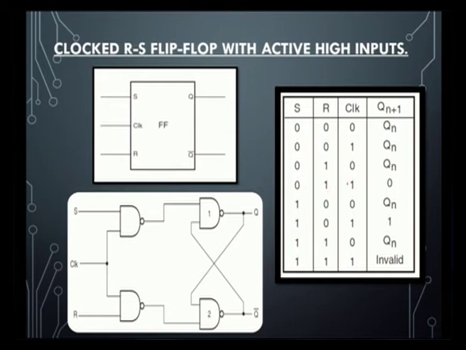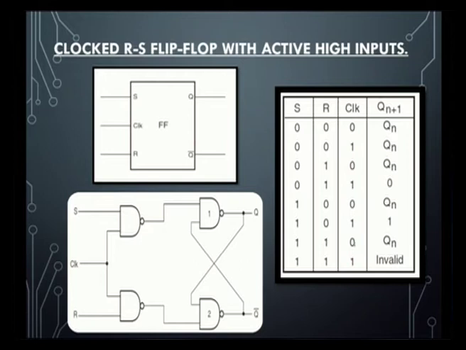Along with that, clock will be 1. Whenever the clock is 1, only then the circuit will operate as active high inputs. That is what we observed from the clock inputs in the truth table. Whenever it is 0, it stays in the previous state itself. When clock is equal to 0, it does not do anything, so it remains in the present state, and whenever it is 1, it performs the logical operation according to the function of the circuit.